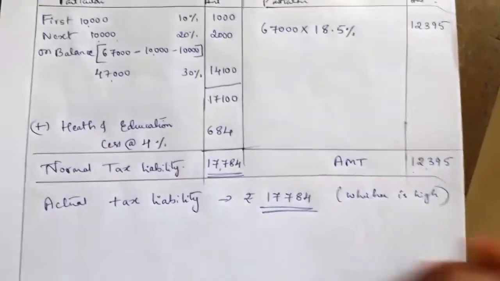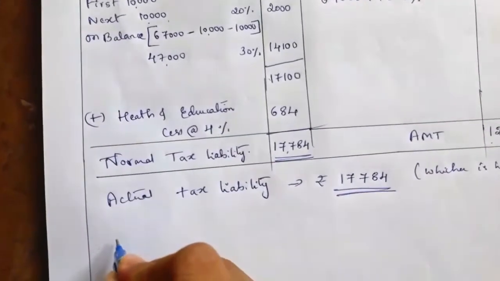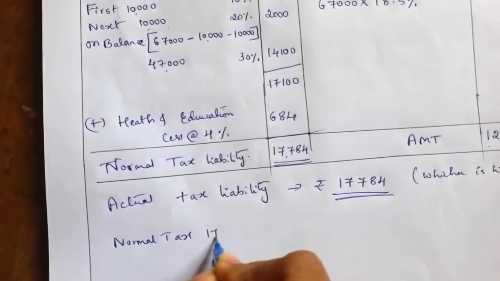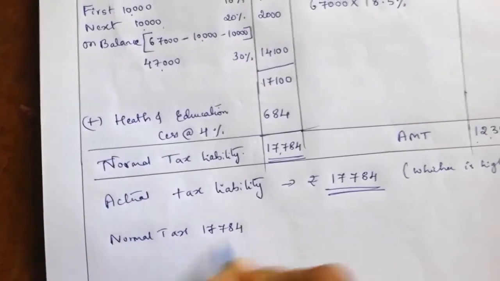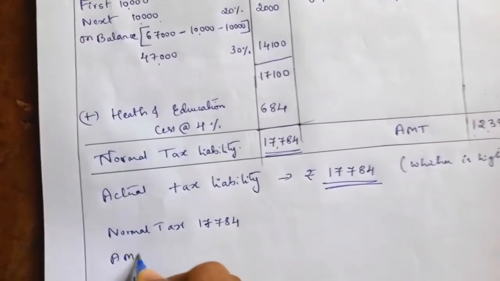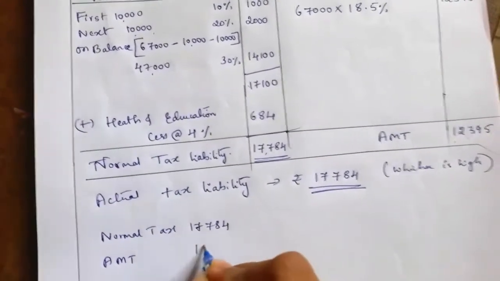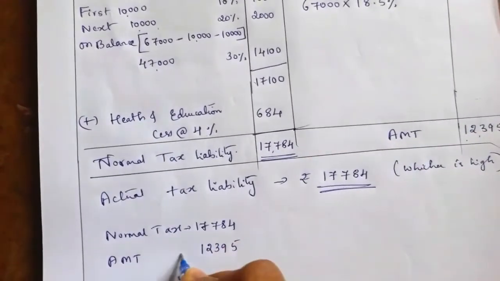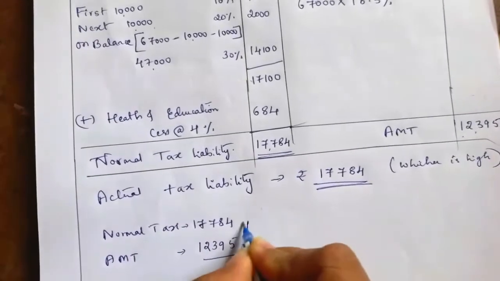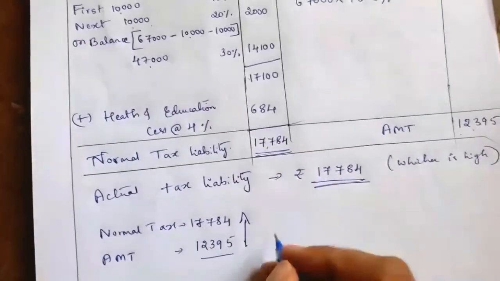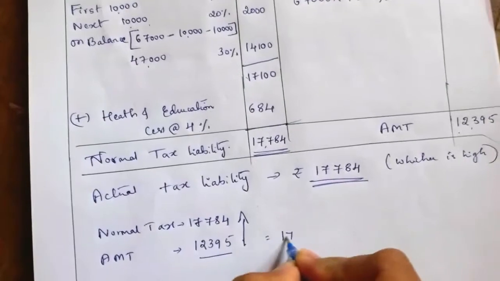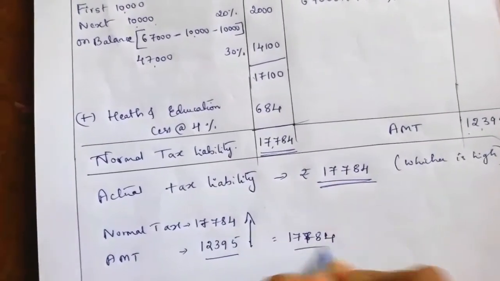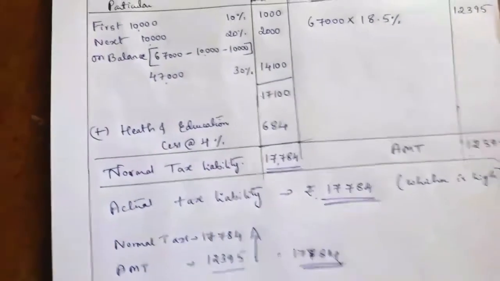If you want, we can show the calculation: normal tax, how much? 17,784. AMT, how much? 12,395. Whichever is higher is taken, so 17,784 is taken as the actual tax liability. Understood?